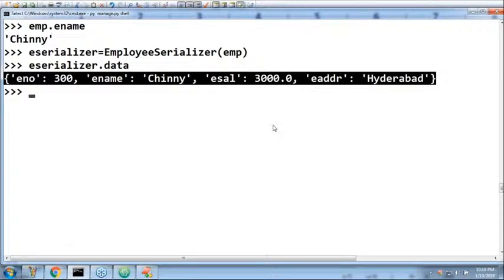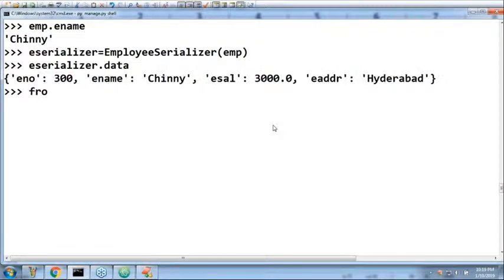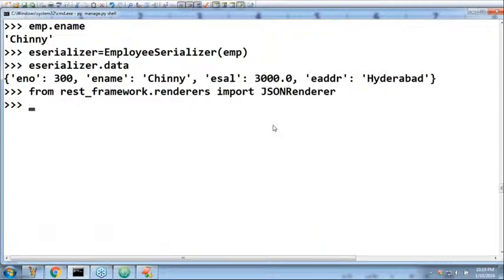Can you please convert this serializer data to JSON form? I forgot that. From rest_framework.renderers import JSONRenderer. Like in the first activity, we already imported it, but I'm importing it again just for your practice.